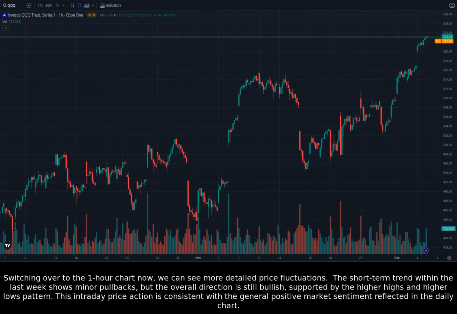Switching over to the 1-hour chart now, we can see more detailed price fluctuations. The short-term trend within the last week shows minor pullbacks, but the overall direction is still bullish, supported by the higher highs and higher lows pattern. This intraday price action is consistent with the general positive market sentiment reflected in the daily chart.